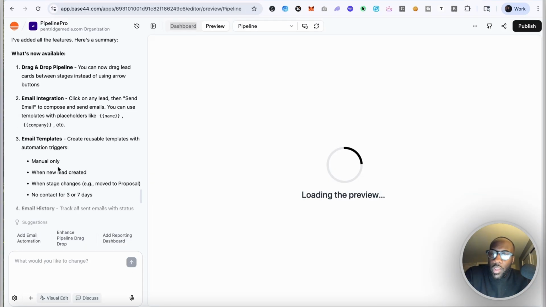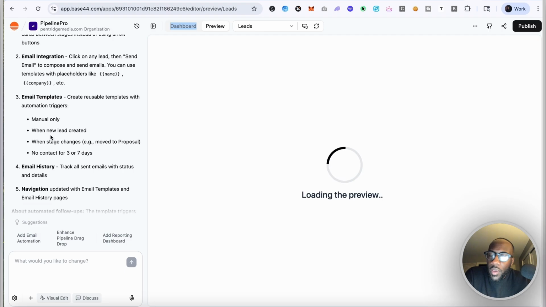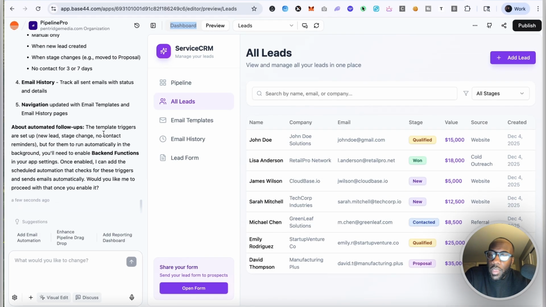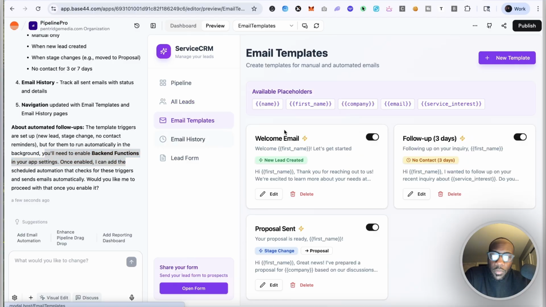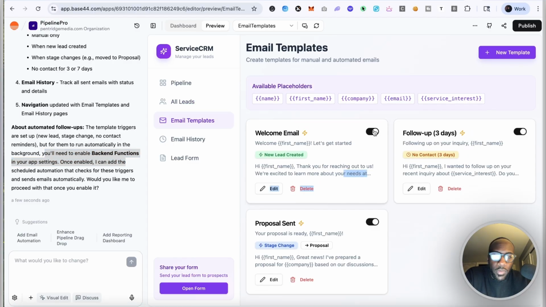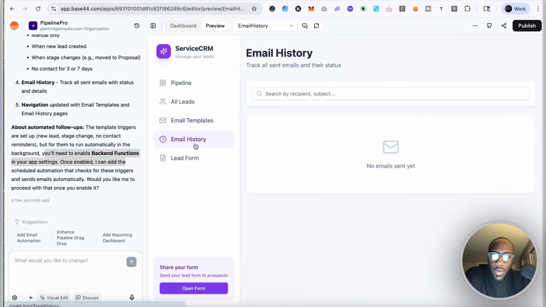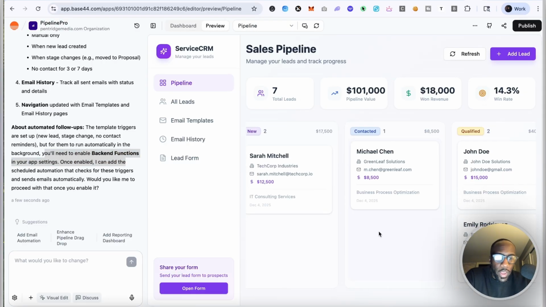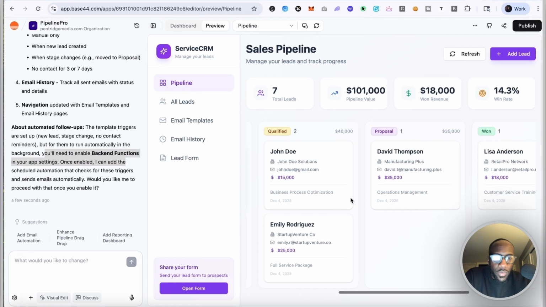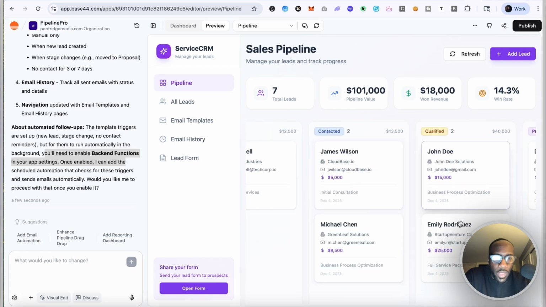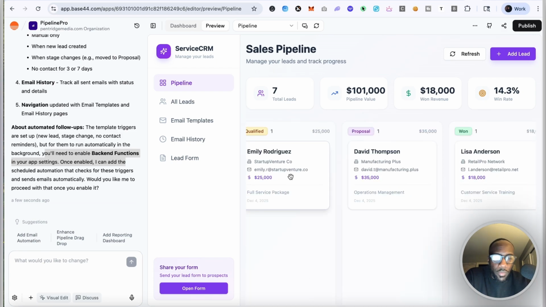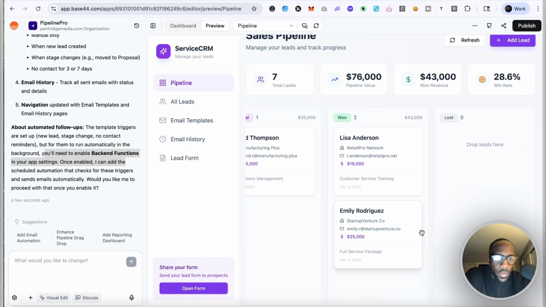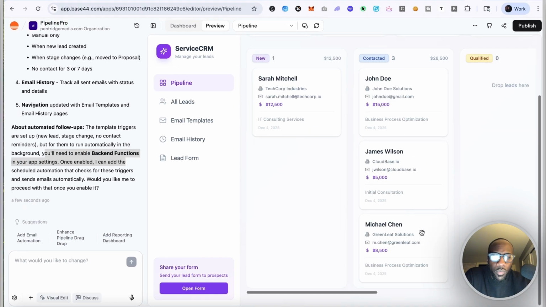All right, so now we've got the drag and drop. We've got some of the other integrations, although it's not activated within the platform yet because we haven't enabled backend functions, but they have given us email templates, which you can turn on and off, and email history. We've got that lead form and the pipeline. So we should be able to drag now. We can drag, it just still feels a little bit off. I don't like how it's dragging. If I want to take Emily Rodriguez to proposal, it does work, but it's still a little off. We would have to improve on that. But overall, it does work.